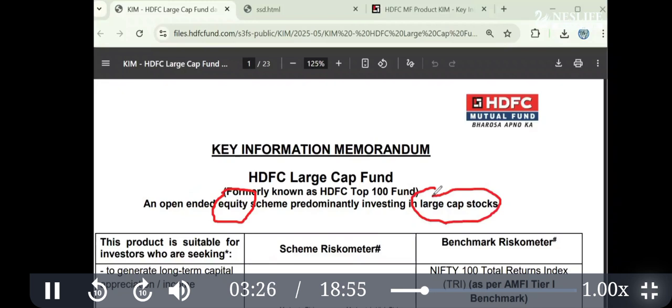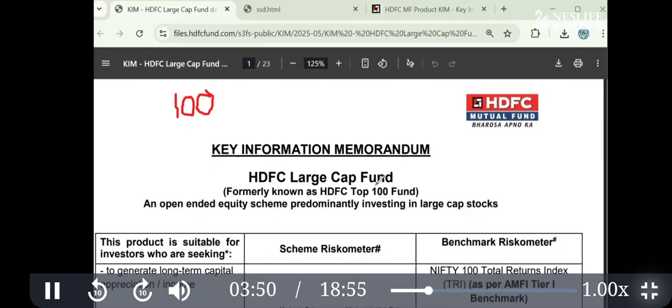We are going to discuss category in detail later on. But here I will explain that there are around 5,000 companies, and the companies are categorized based on the size of the company. So top 100 companies in India are considered as large cap companies. Large cap means market capitalization. Market capitalization is the value of the company.